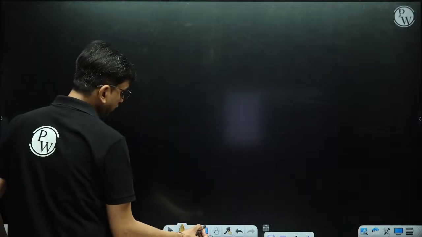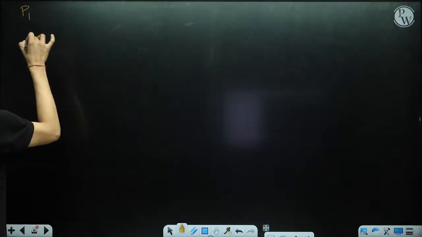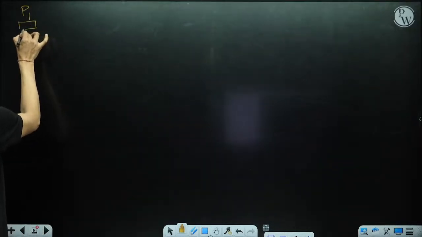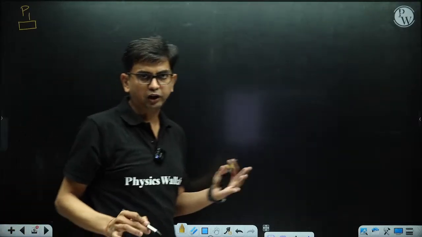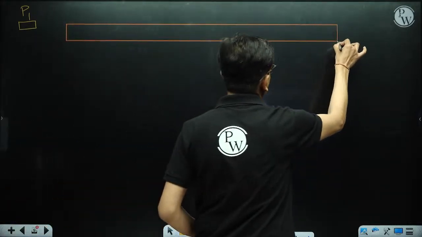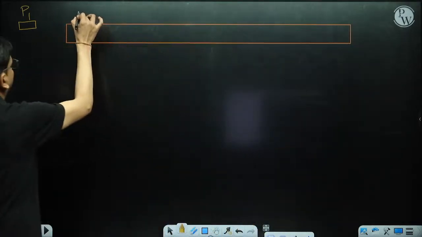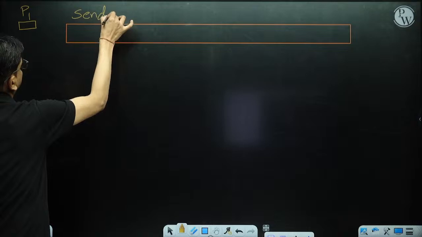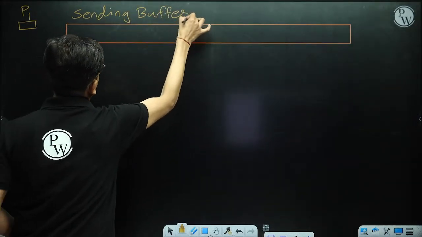So, the maximum segment lifetime. Let's suppose there is a process 1, and process 1 has one socket, and through this socket it is giving data to TCP. So basically it's a TCP socket. Then there is a buffer, the sending buffer, with respect to that socket.